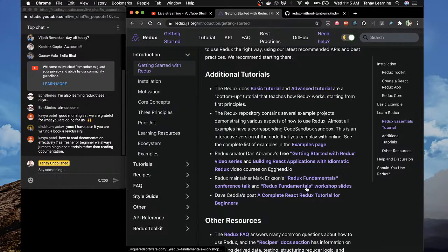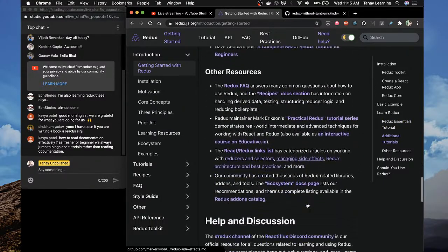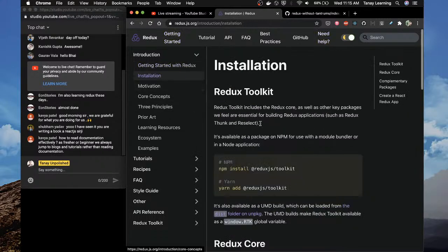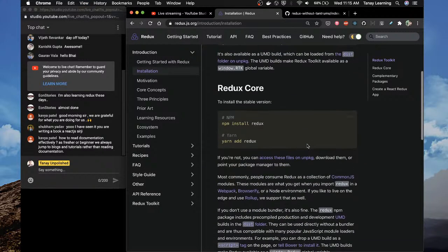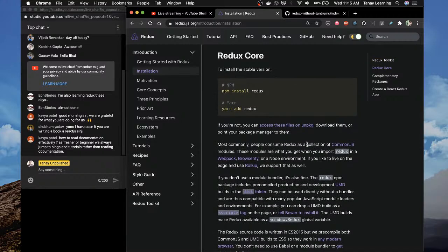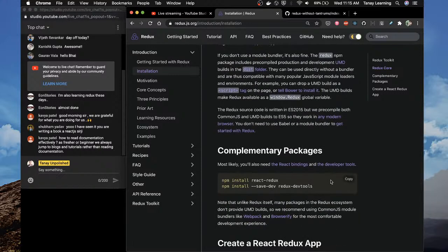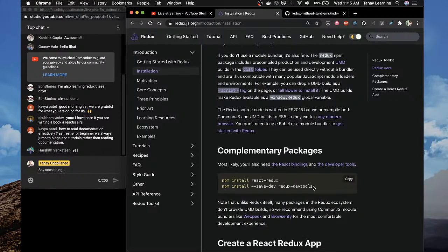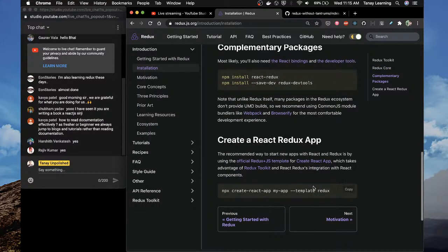Redux fundamentals, complete React Redux tutorial for beginners, other resources. Okay, let's see here. Redux Toolkit includes the Redux core as well as other key packages. Redux core, to install the stable version. Most commonly, people consume Redux as a collection of CommonJS modules. Okay, fine. Complementary packages: React Redux, Redux DevTools. Cool. Thank you, Arshit. Create a React Redux app.